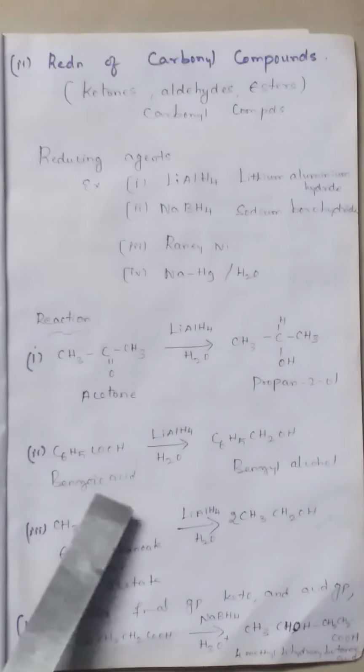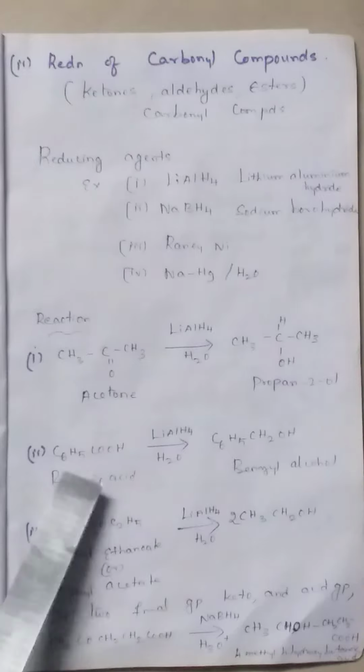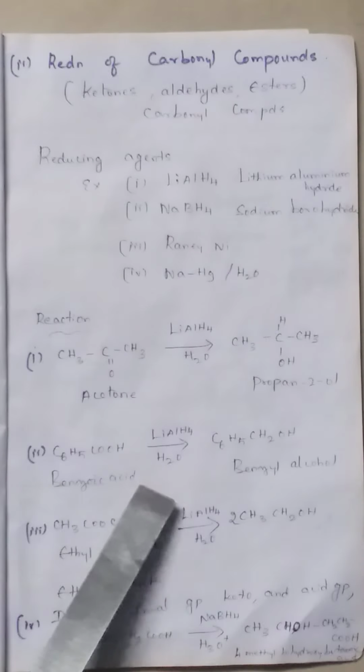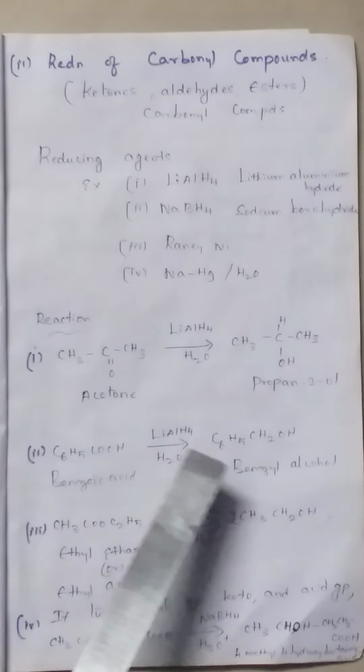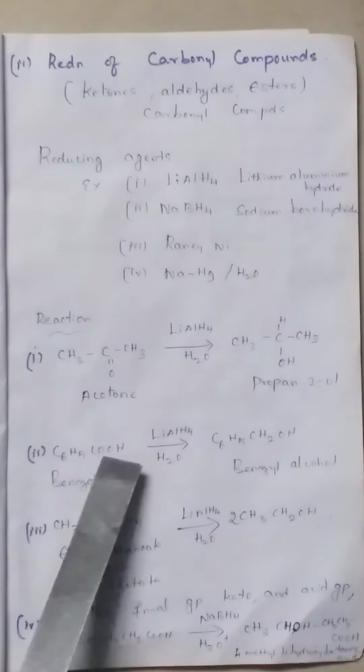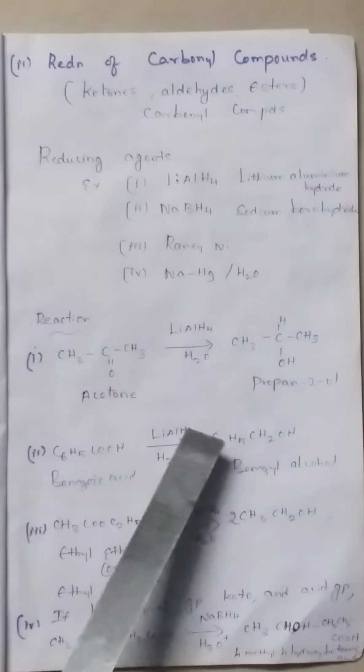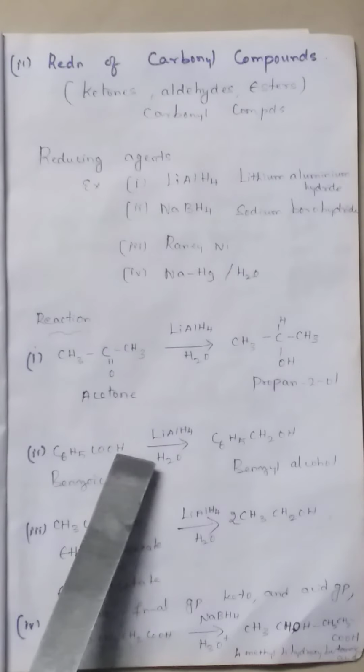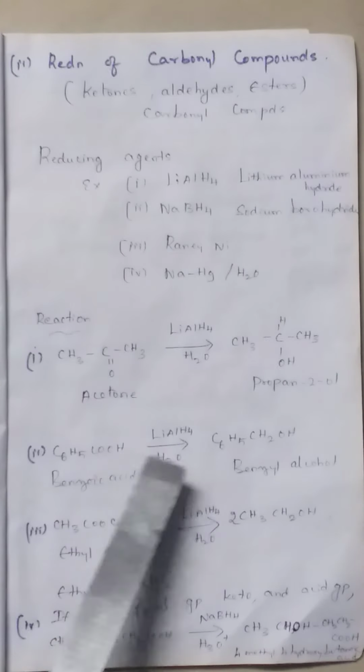Next reduction reaction is benzoic acid, that is C6H5COOH, undergoing reduction with lithium aluminium hydride. Here also, addition of hydrogen and removal of oxygen is taking place.